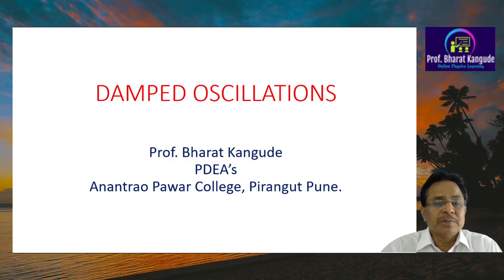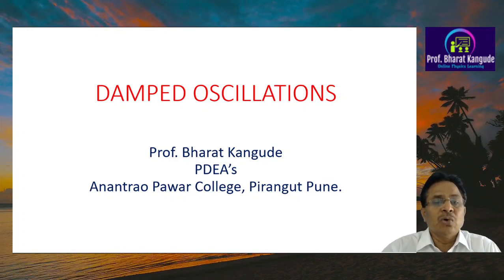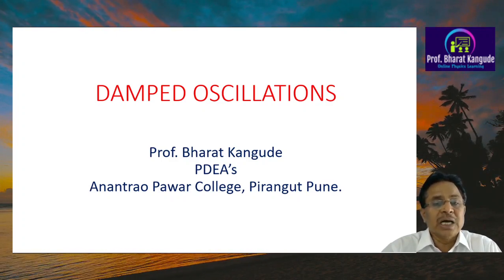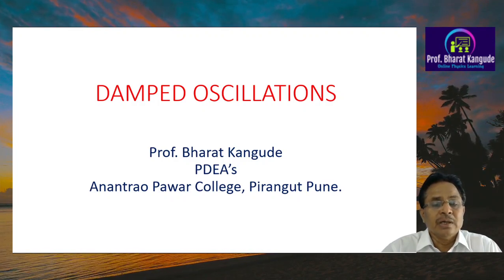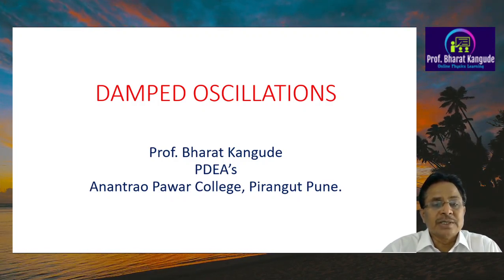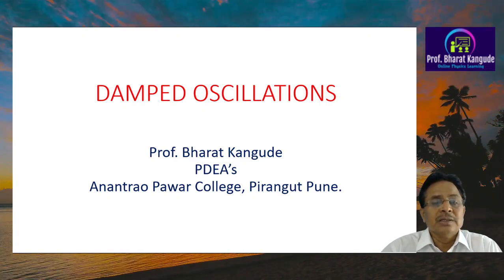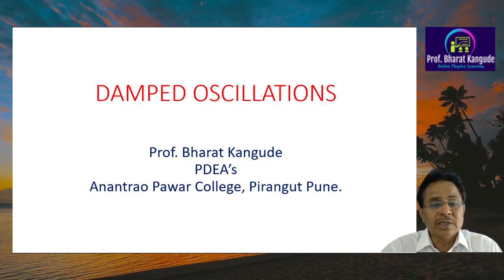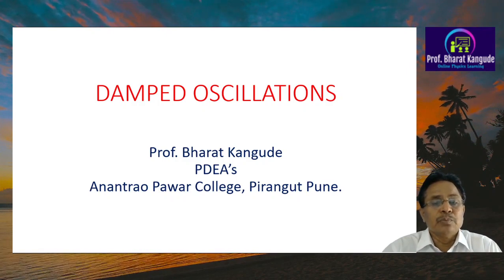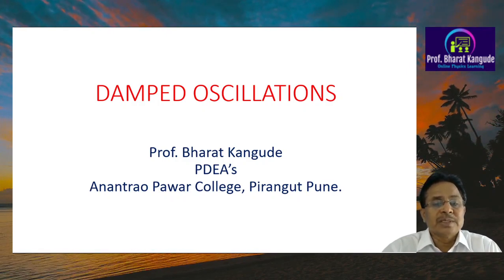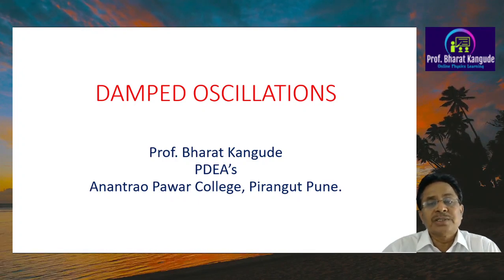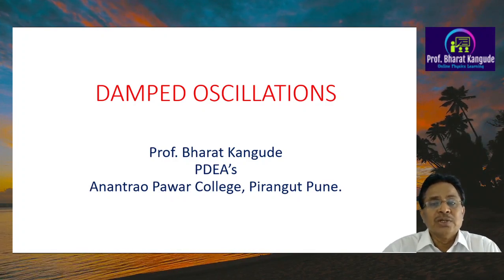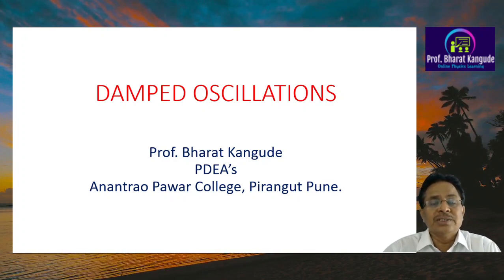In that chapter, we discussed a lot of things, right from how to define an oscillator. Before that, we went through the different types of equilibriums. After studying equilibrium, we went on to different types of oscillators and their fundamental characteristics, then SHM, or how to define simple harmonic motion, linear simple harmonic motion and angular simple harmonic motion. Then we saw the composition of two SHMs, and based on that the concept of Lissajous figures, methods to construct them, and all their applications. So we conducted 4 such sessions earlier on chapter number 1.